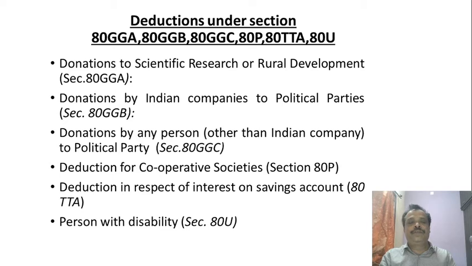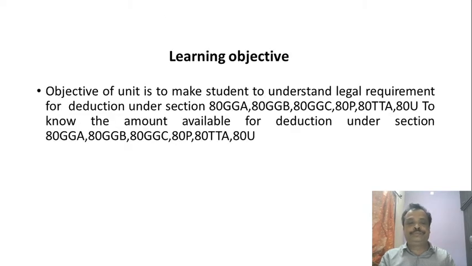In this session we are going to discuss donations to scientific research or rural development under section 80GGA, donations by Indian companies to political parties under section 80GGB, donations by any person other than an Indian company to a political party under section 80GGC, deduction for cooperative societies under section 80P, deduction in respect of interest on savings account 80TTA, and persons with a disability under section 80U.